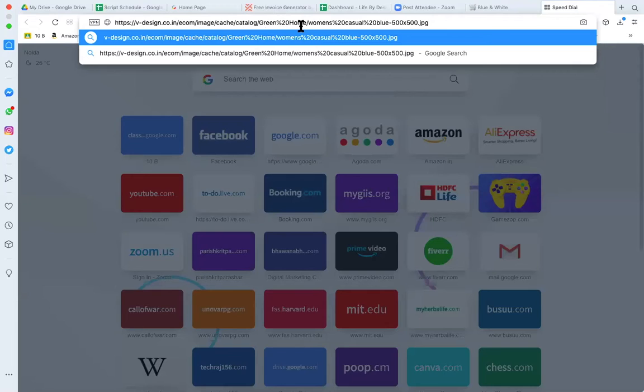Within that is the green home folder. The percentage 20 means a blank space, might be two blank spaces you have given, that's why the percentage is coming. So this green space is the folder name, and then within that the file name is women space casual space blue dash 500 by 500 dot jpg. This is the file name, and before that this is the path.